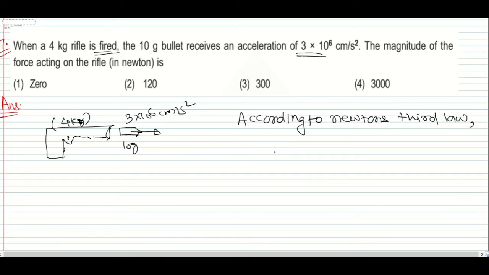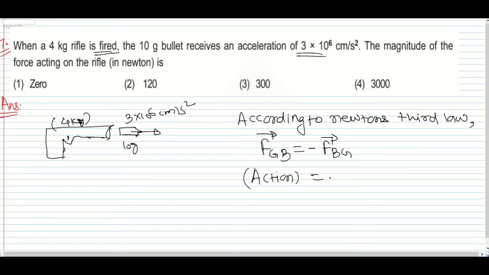According to Newton's third law, the force on the gun due to the bullet must be equal to the negative of the force on the bullet due to the gun. Every action has an equal and opposite reaction.